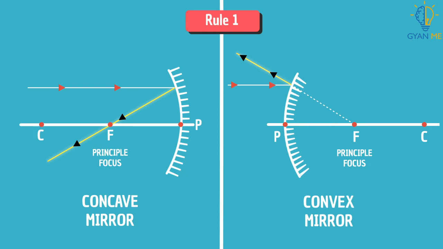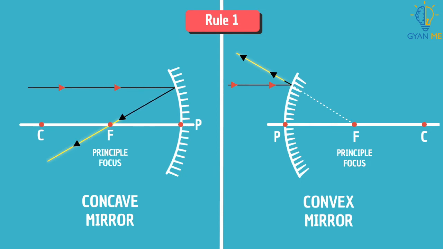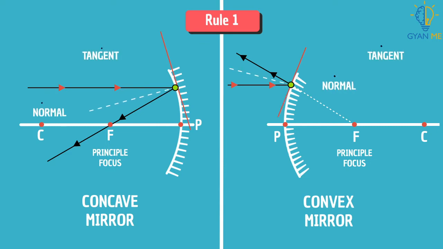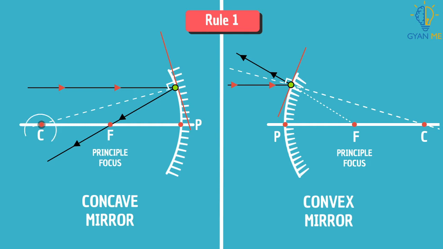Now a question will arise: why do all parallel incident rays pass through the focus? We can answer this question with the help of the laws of reflection. For that, first draw the normal at the point of incidence on the surface of the mirror. Yes, normal means you have to draw a line at 90 degrees. This normal, if you extend, you can see that it will pass through the center of curvature.